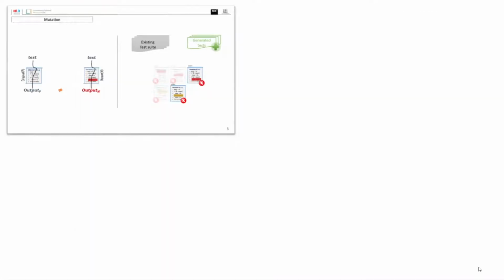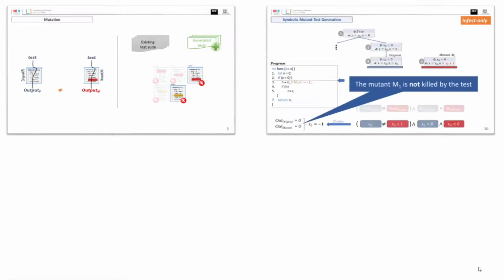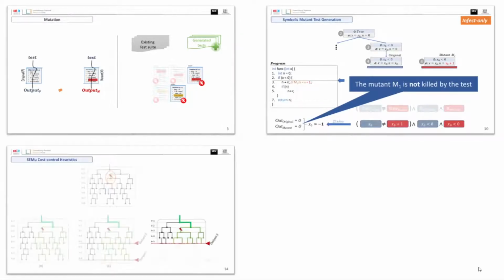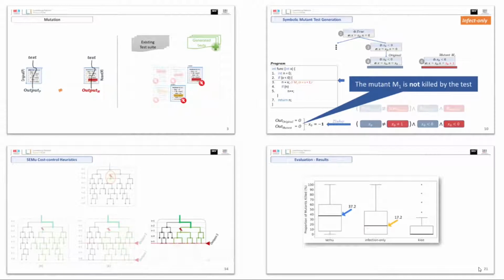In summary, we presented the problem of test generation for mutation testing and showed the limitation of existing techniques. To tackle the problem, we suggested the need for propagation and proposed a heuristic to cost-effectively perform propagation. We implemented it into a technique and tool named SEMu. SEMu outperformed the existing techniques at killing stubborn mutants.